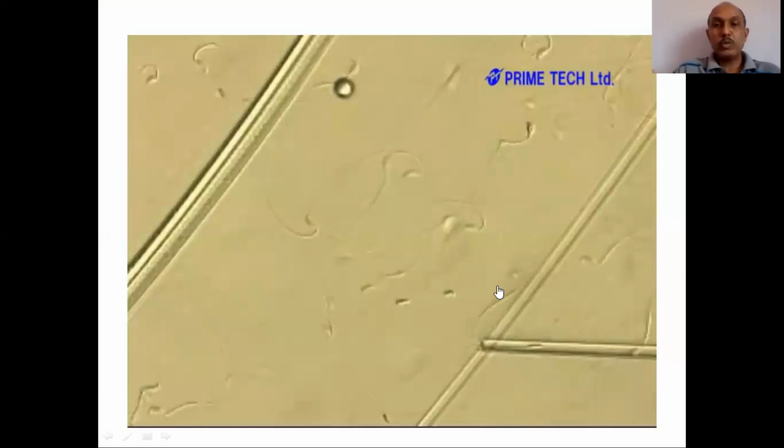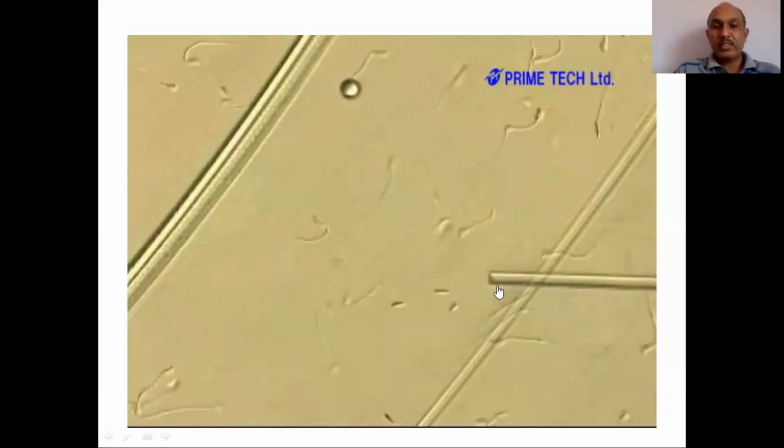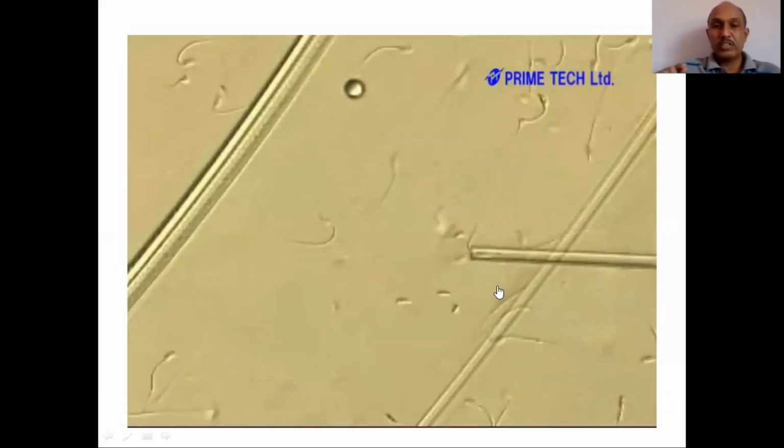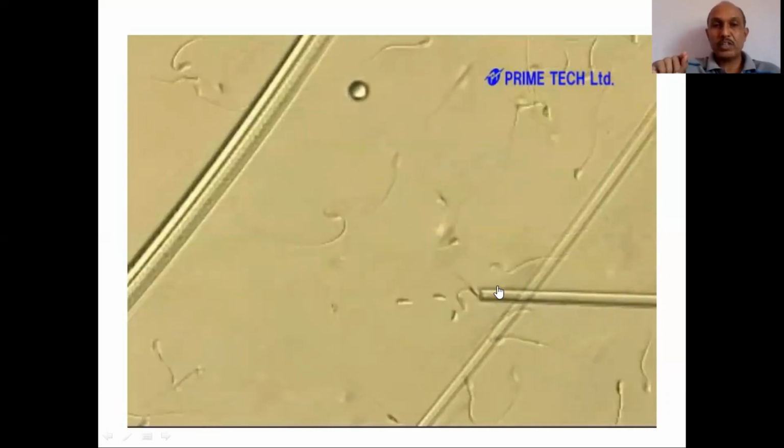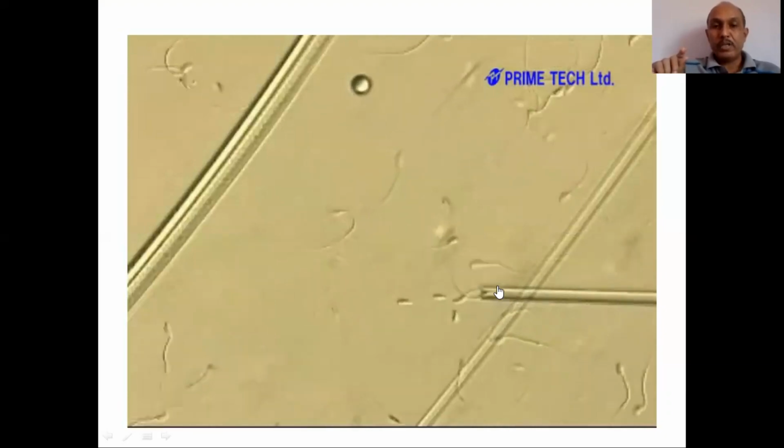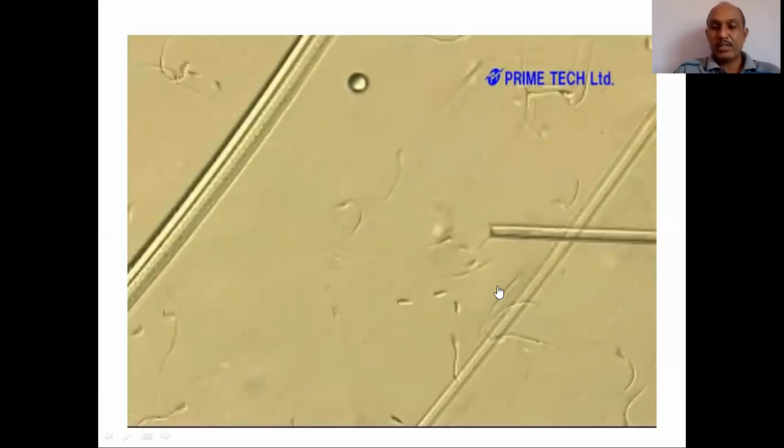Under the microscope, you can visualize these mammalian sperms. You can see there is a cap-like structure at the tip, the head is there, the middle piece is there, and a long flagella.